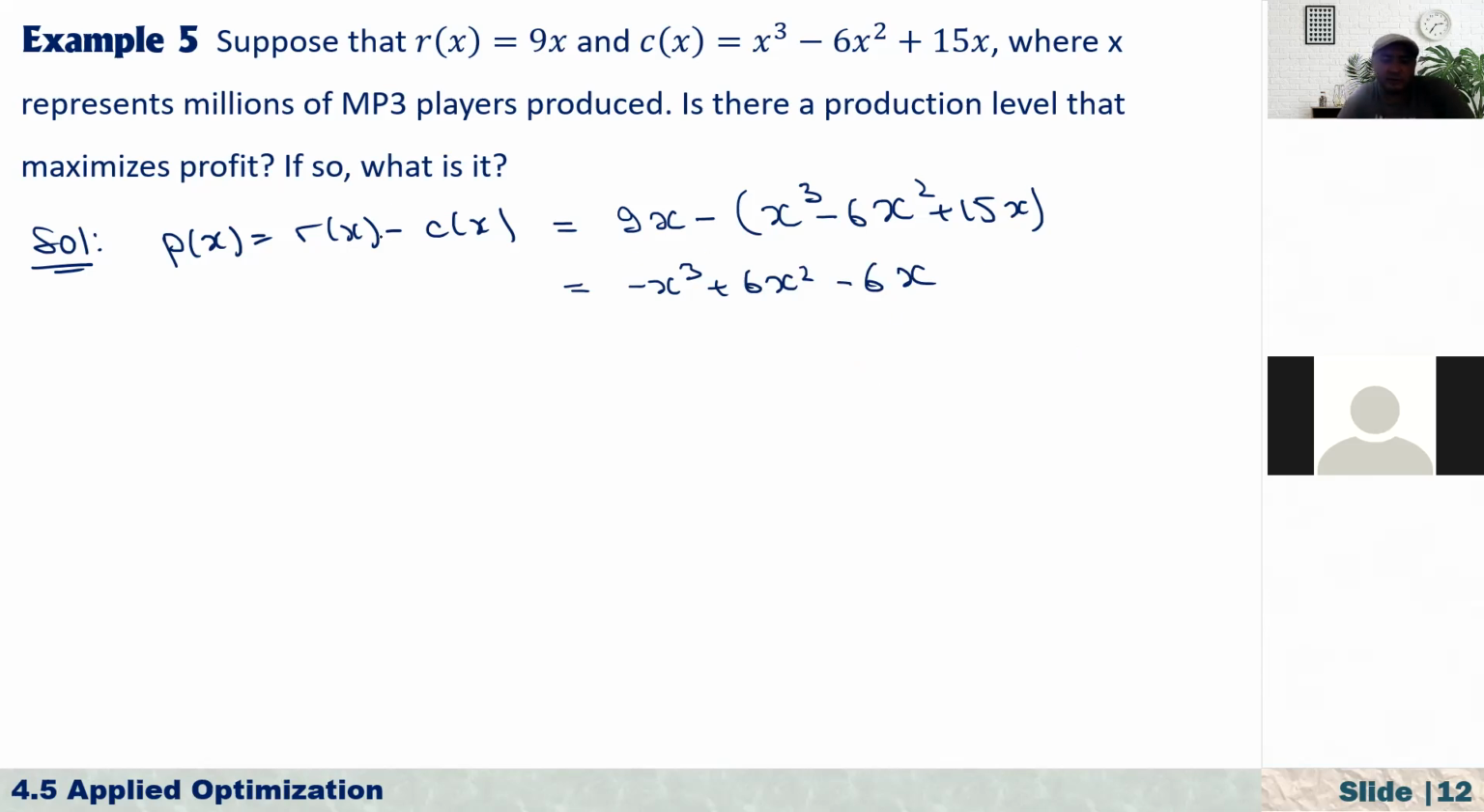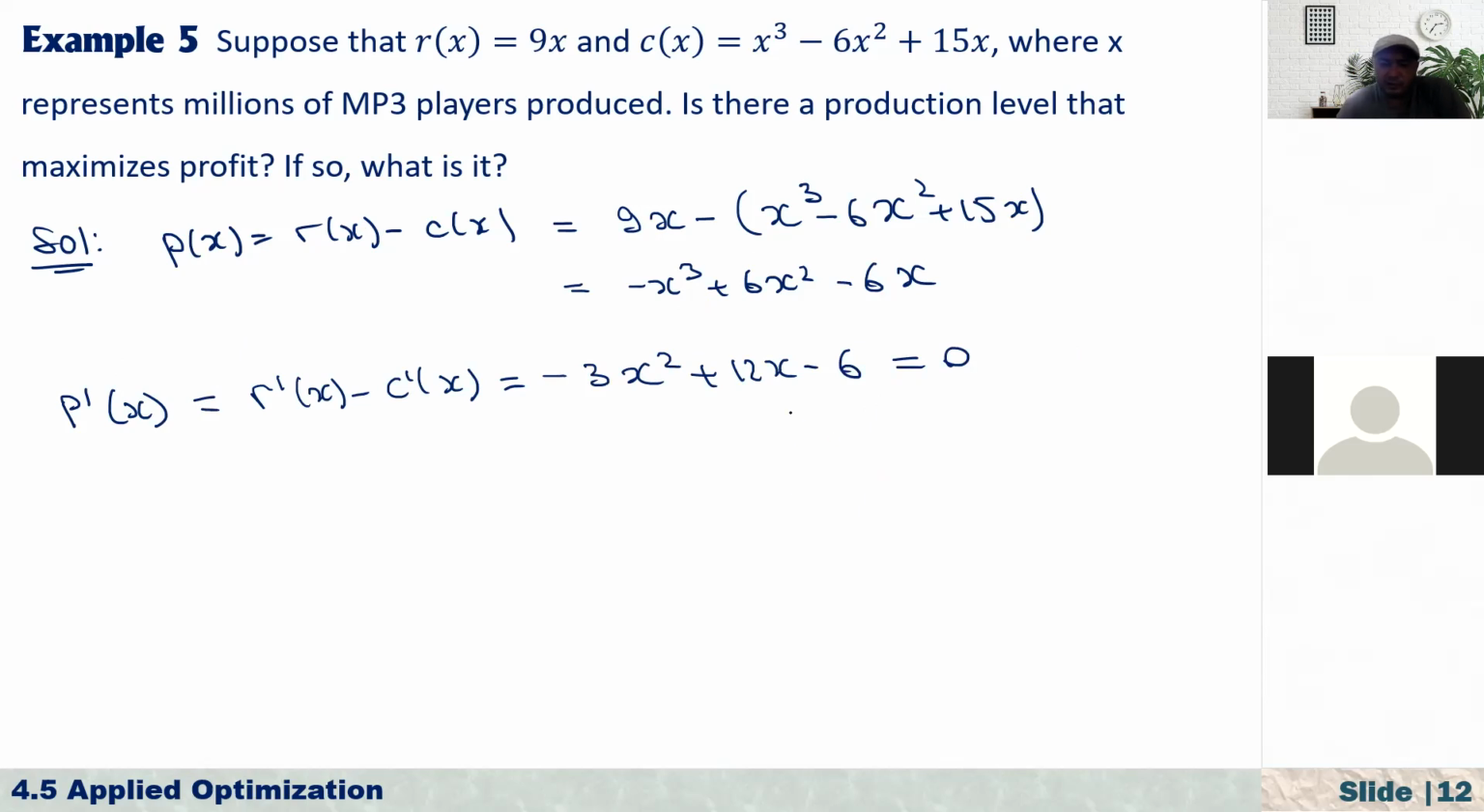So now it says that to have the maximum profit, actually this marginal revenue and cost must be equal to each other. So first, we have to find the point where they are equal to each other, that production level. So what is P prime of x? That is R prime of x minus C prime of x, which is equal to, if you differentiate the right-hand side, minus 3x squared plus 12x minus 6. This should be equal to 0, right?